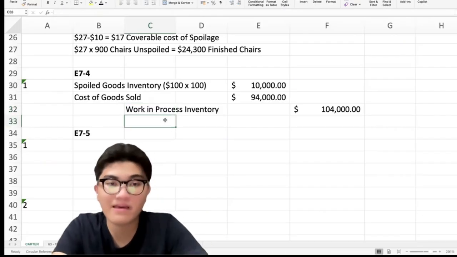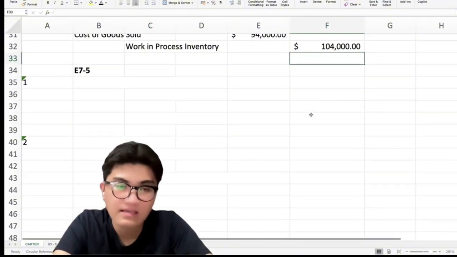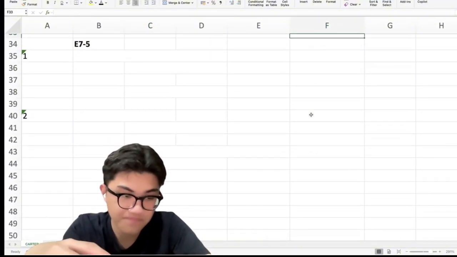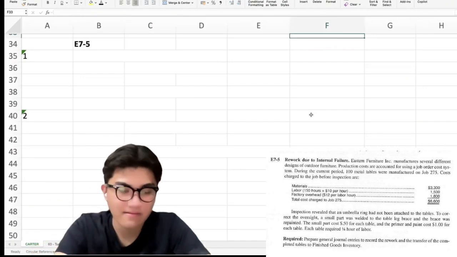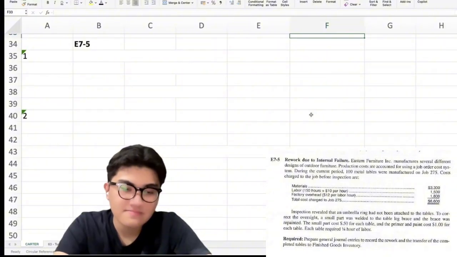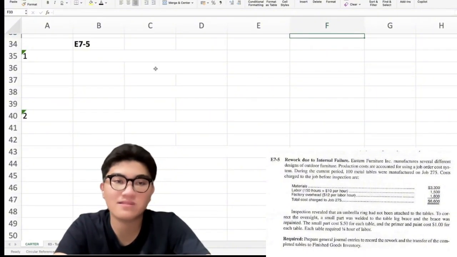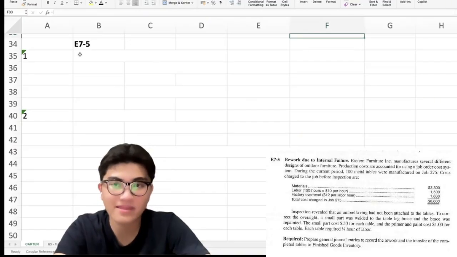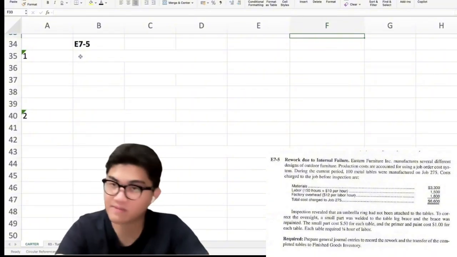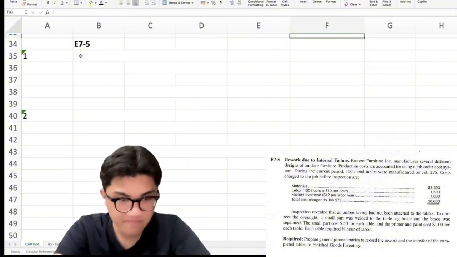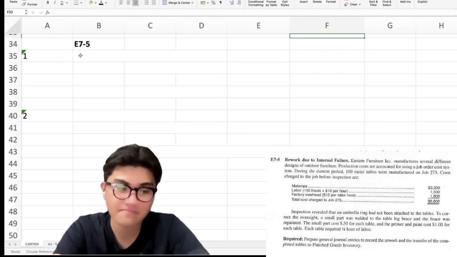So, for this problem, ari ang atong journal entries. Okay? So, E7-5, rework due to internal failure gihapon. So, this is about rework na. So, kanang balik-trabahuon siya. Dili na spoiled. Kung spoiled, dili na siya matrabaho og balik. Pero if rework, pwede pa siya trabaho og balik. Okay? So, meaning pwede pa siya ma-repair, ma-fix.